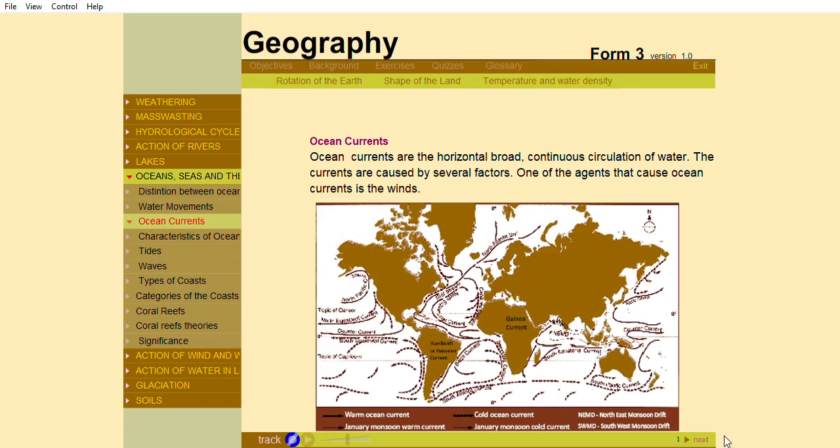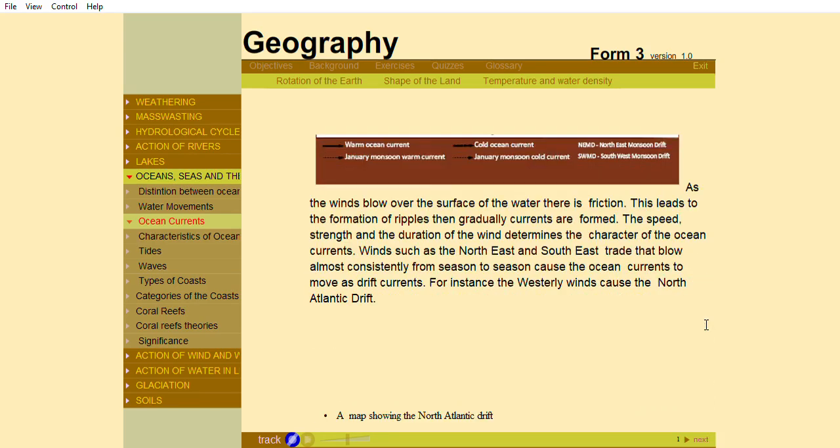Winds such as the northeast and southeast trade that blow almost consistently from season to season cause the ocean currents to move as drift currents. For instance, the westerly winds cause the North Atlantic drift.